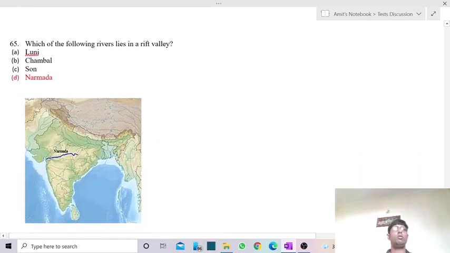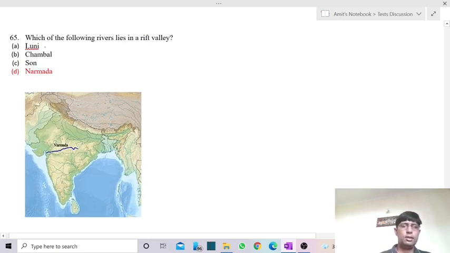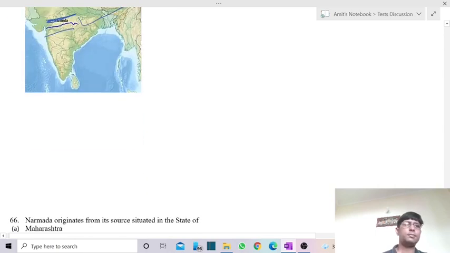Next one is, which of the following rivers lies in a rift valley? Luni, Chambal, Son, they are not flowing through any kind of rift valley. The last one is Narmada river, it flows through a rift valley. This part we already covered. It lies between the Vindhyan range and Satpura range, where we have a rift valley, and through this rift valley flows the river Narmada. So the answer is river Narmada.